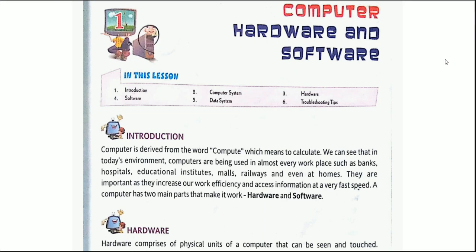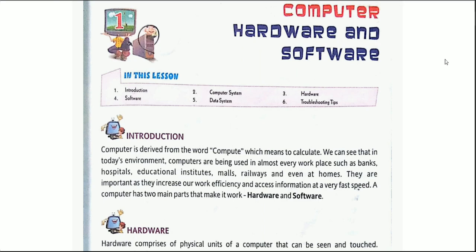Moving forward, they are important as they increase our work efficiency and access information at a very fast speed. Yes, these two are the main important points. They increase our work efficiency, meaning our work is done more efficiently. We require less time and can do our work more appropriately.